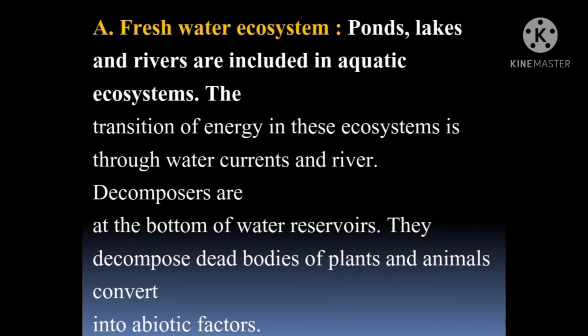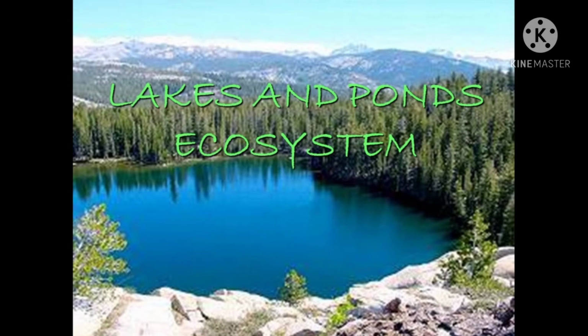The decomposers are present at the bottom of the reservoir. When an animal dies inside the water or any plant dies, they decompose all the dead animals and dead plants, and then it is converted into abiotic factors. So this is how the freshwater ecosystem goes on. Okay students, is it clear? This is the picture of a lake or pond. This is how lakes or ponds look.